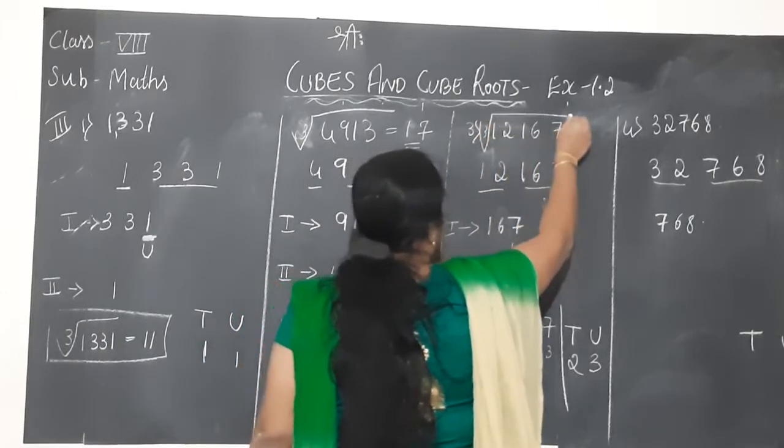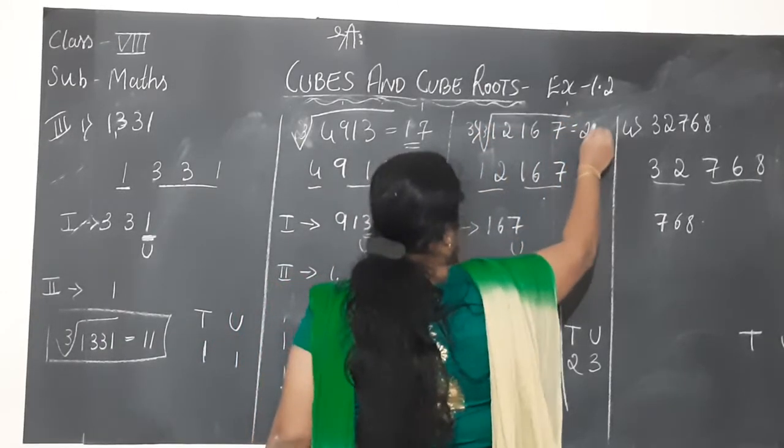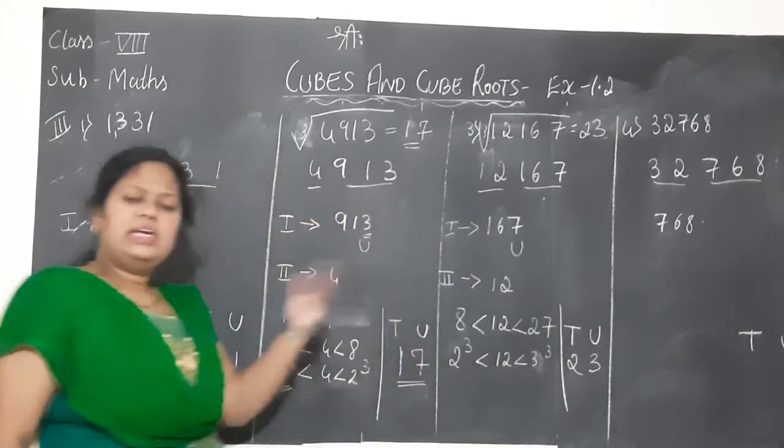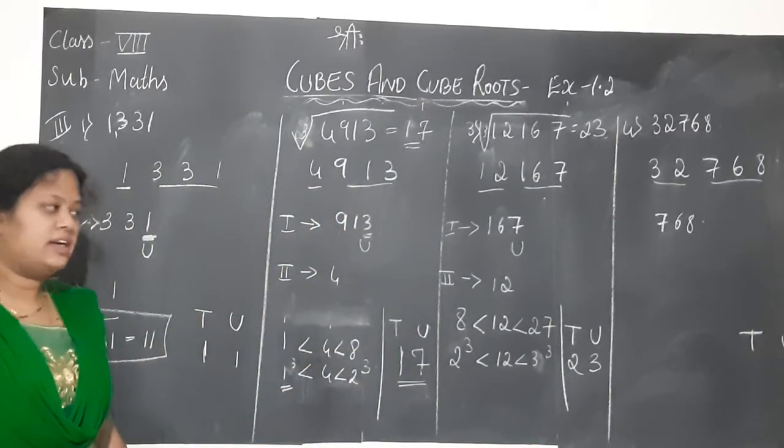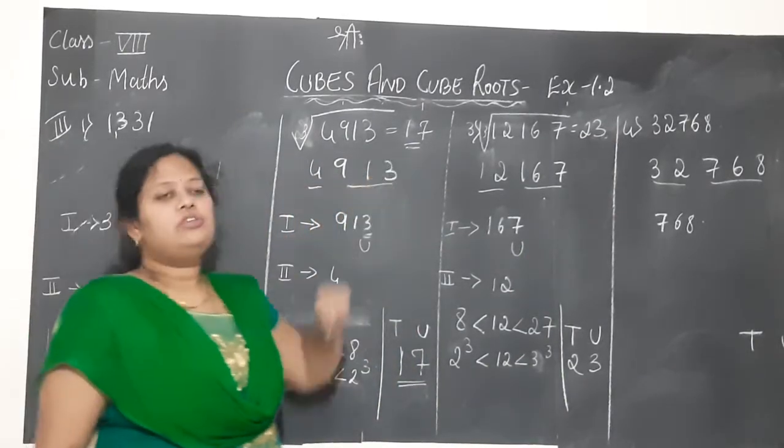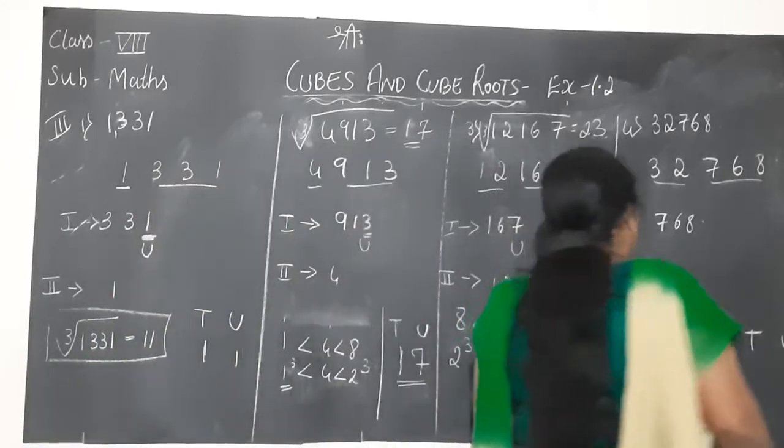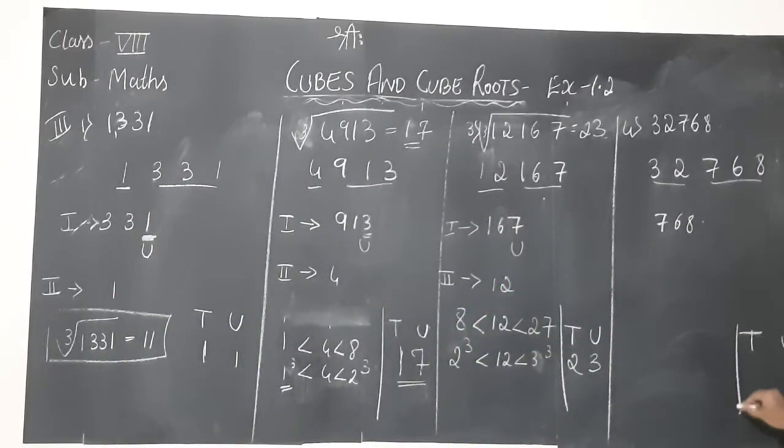Cube root of 12,167 is 23. So easy method. This is not prime factorization. This method is easy to find the cube root. Now we will come to the last problem.